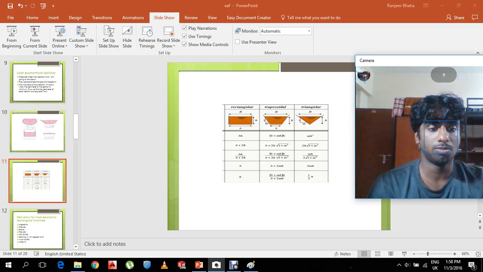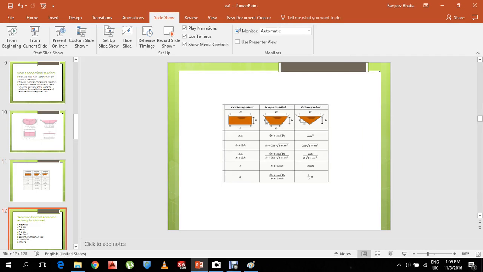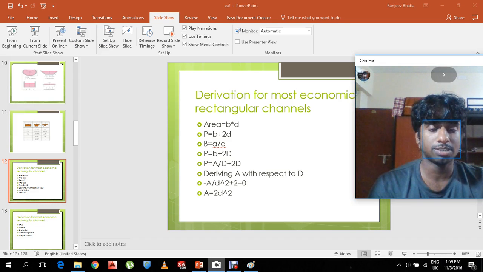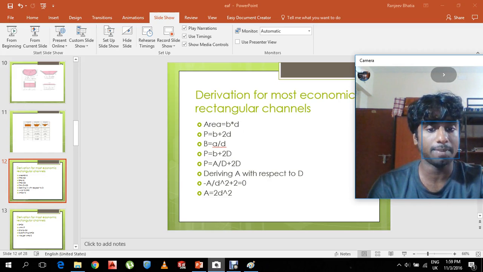The derivation for the most economic rectangular channel is as follows. First we find the area, which is equal to b into d, then the perimeter, which is equal to b plus 2d. Then we know that the breadth is equal to area divided by depth. So in the equation perimeter equal to b plus 2d, we substitute this. We get p equal to a by d plus 2d. Differentiating with respect to d, we get minus a by d square plus 2 equal to 0. Then a equal to 2d square, and we know that a is equal to bd.